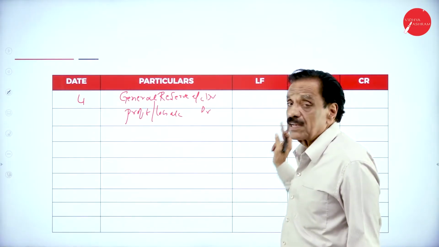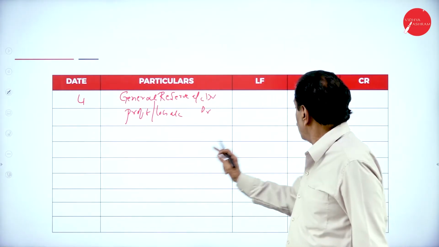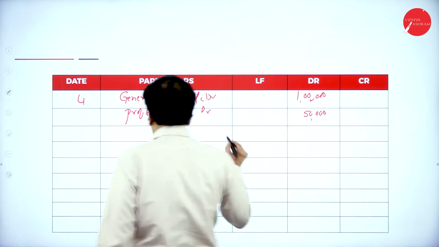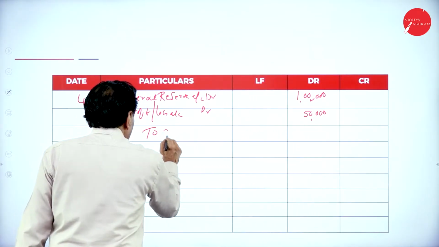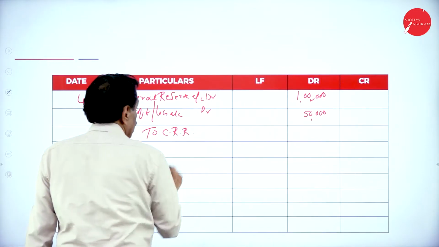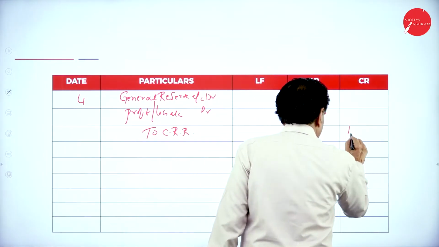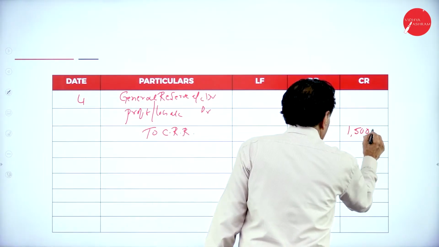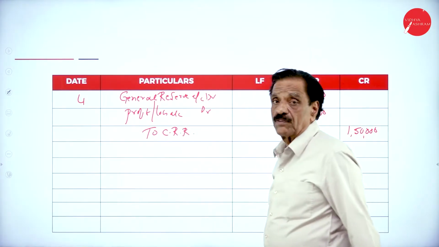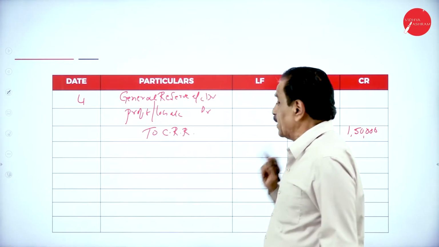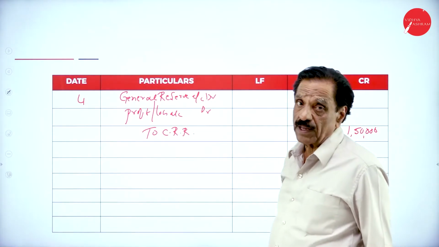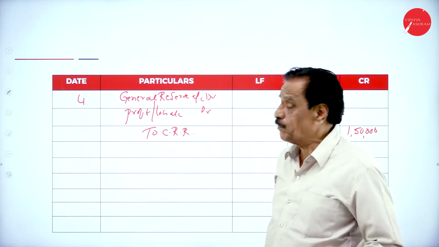General reserve account debtor 1 lakh, profit and loss account debtor 50,000, to CRR 1,50,000. We have created CRR 1,50,000. So 1,50,000 here, by issuing the share 50,000, 2 lakh, premium to premium is okay.